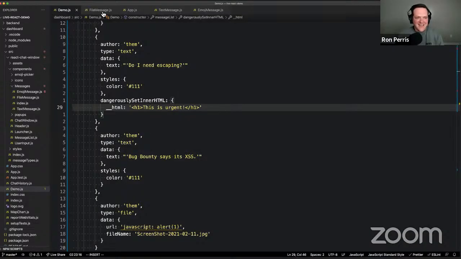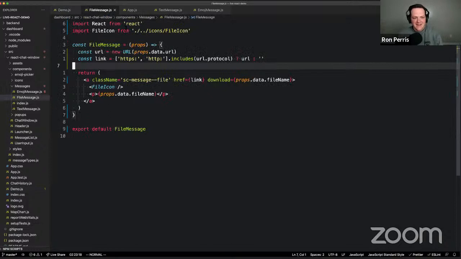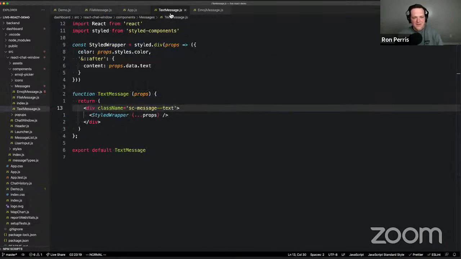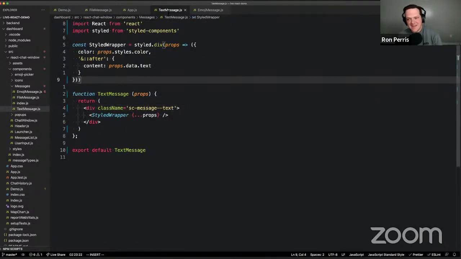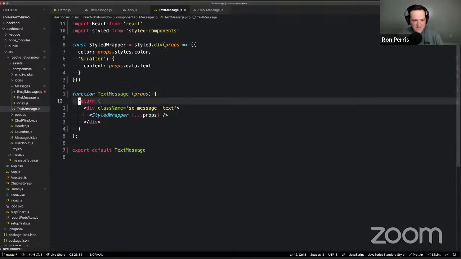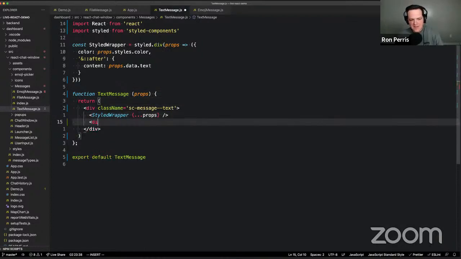Moving on. Okay, let's look at how to fix it. This thing's sort of a mess. Let's use the React APIs in a way where we're more protected by the defaults, the way that React does escaping. Instead of this silly styled wrapper thing, I'm just going to use a trusty div.